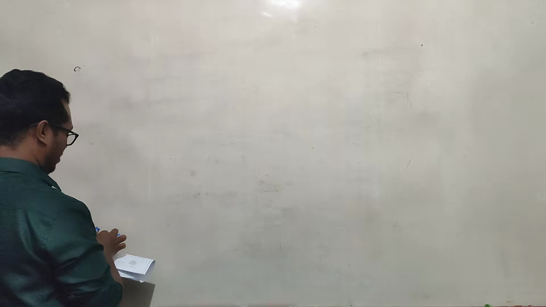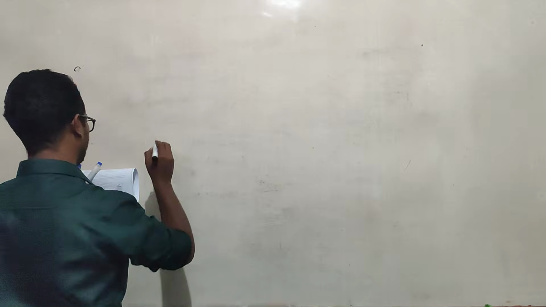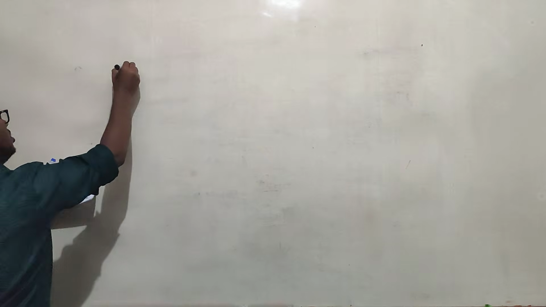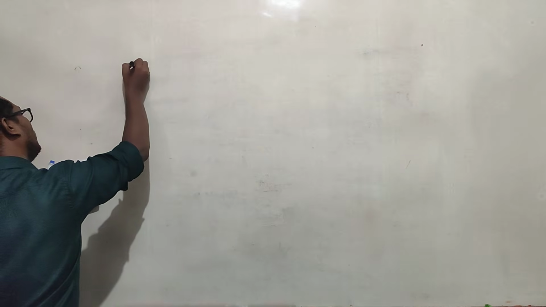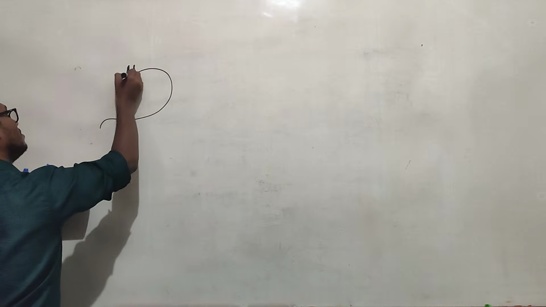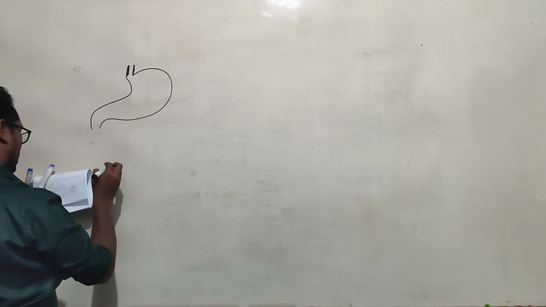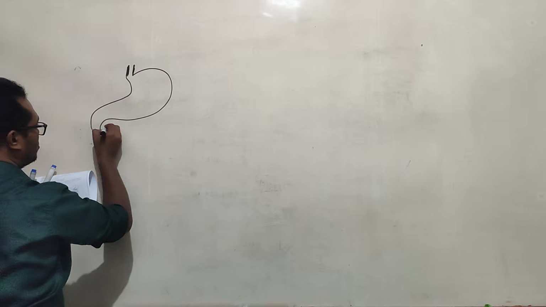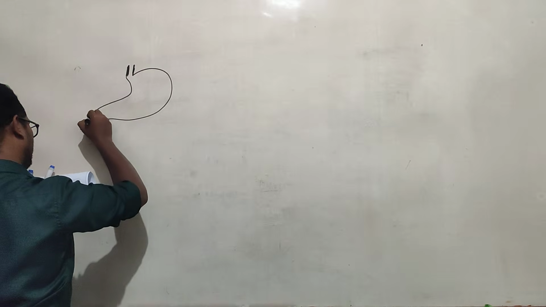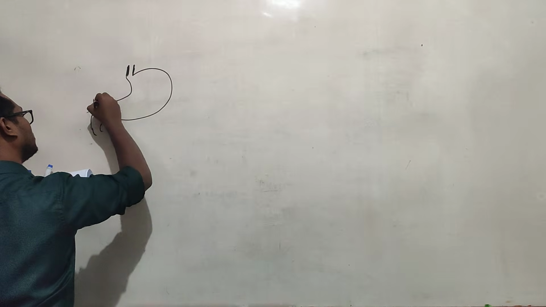Okay, so I will draw a sketch of this image. I can't draw very beautiful images, but I will try my best. This is the one organ. Another one here like this.